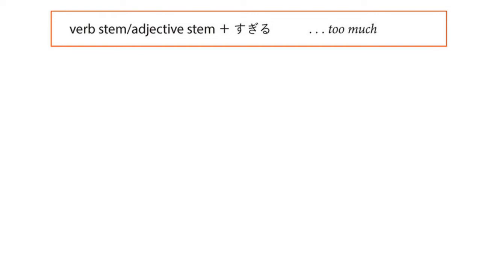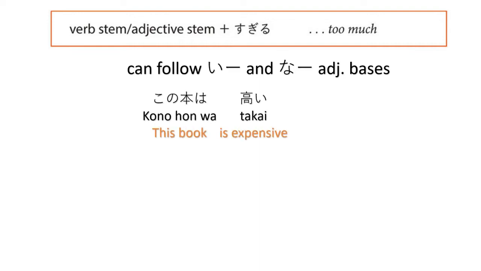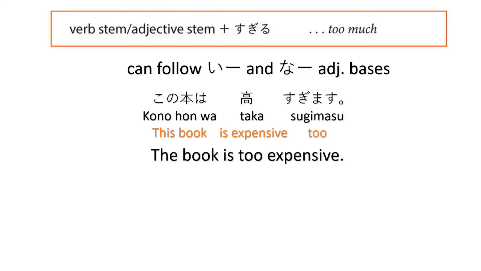And this is the grammar rule: verb stem or adjective stem plus sugiru. Sugiru can follow both kinds of adjectives, the i and na adjectives. For example, kono hon wa takai. Here, when using the i adjective, we remove the i hiragana and then add sugimasu. This book is too expensive.